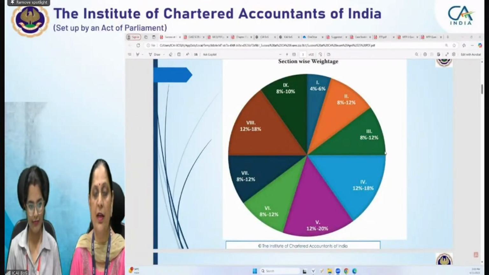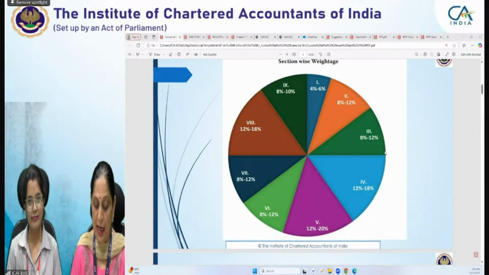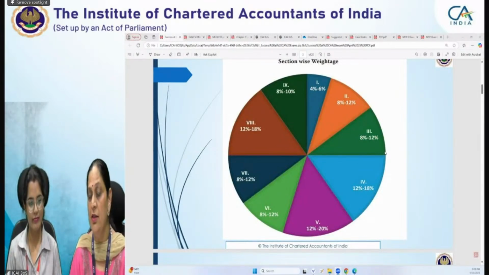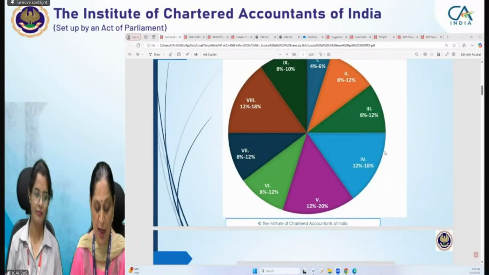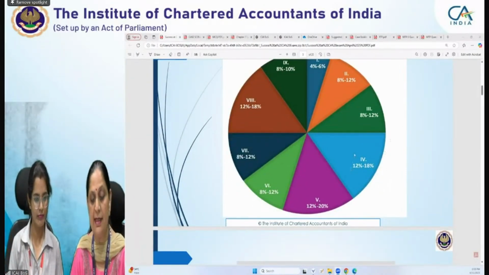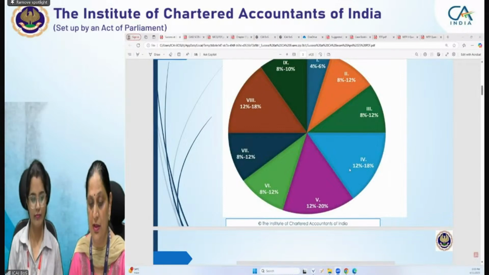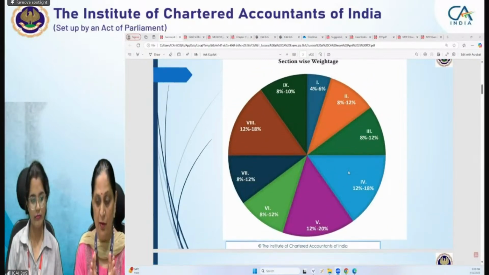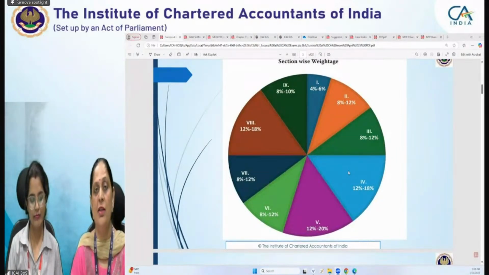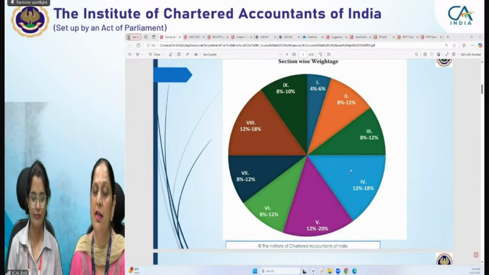So this is again a very important topic, and when we are revising we need to keep these facts in mind so that we can prepare accordingly. Then we have weightage for section 4 and section 8, 12 to 18%. This weightage analysis is given on the website. So when you are starting your studies and when you are revising, you need to take care of this section wise weightage so that you can allocate the time accordingly.